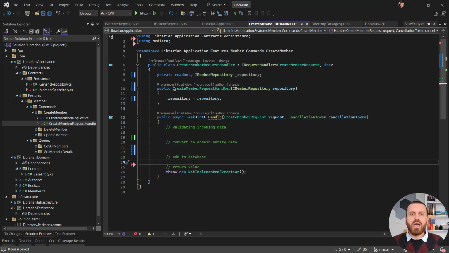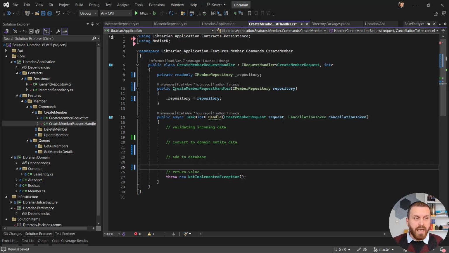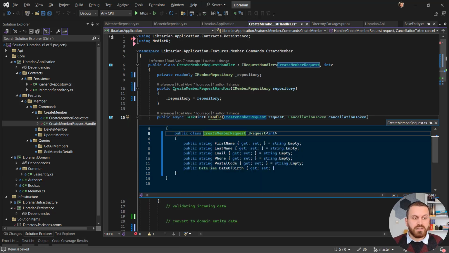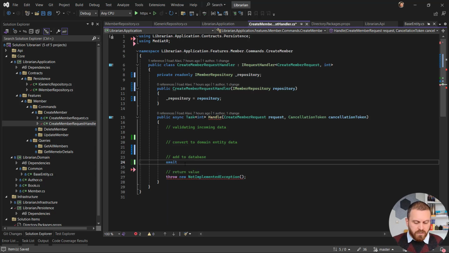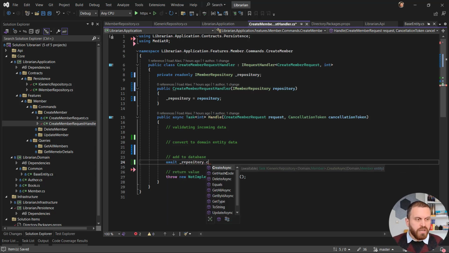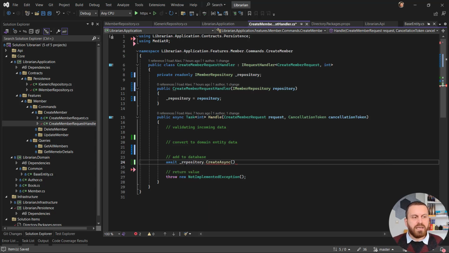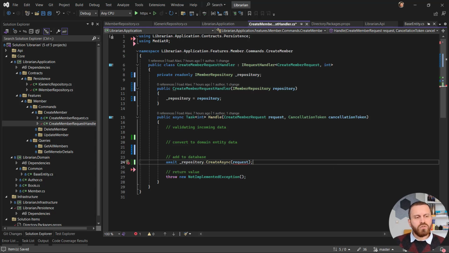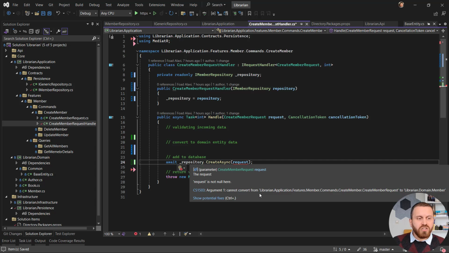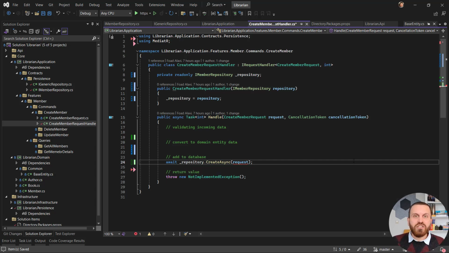Here, I just want to add something. Let's start doing that. I have the request. Request has all the properties that I want to save. Then let's pass it. I need to await it first and call repository.CreateAsync. And then I can pass something to it like request. But if I want to pass request to it, it says that it cannot convert from type CreateMemberRequest to Librarian.Domain.Member. The check that I put in IGenericRepository was to make sure that I'm not making mistakes like that.